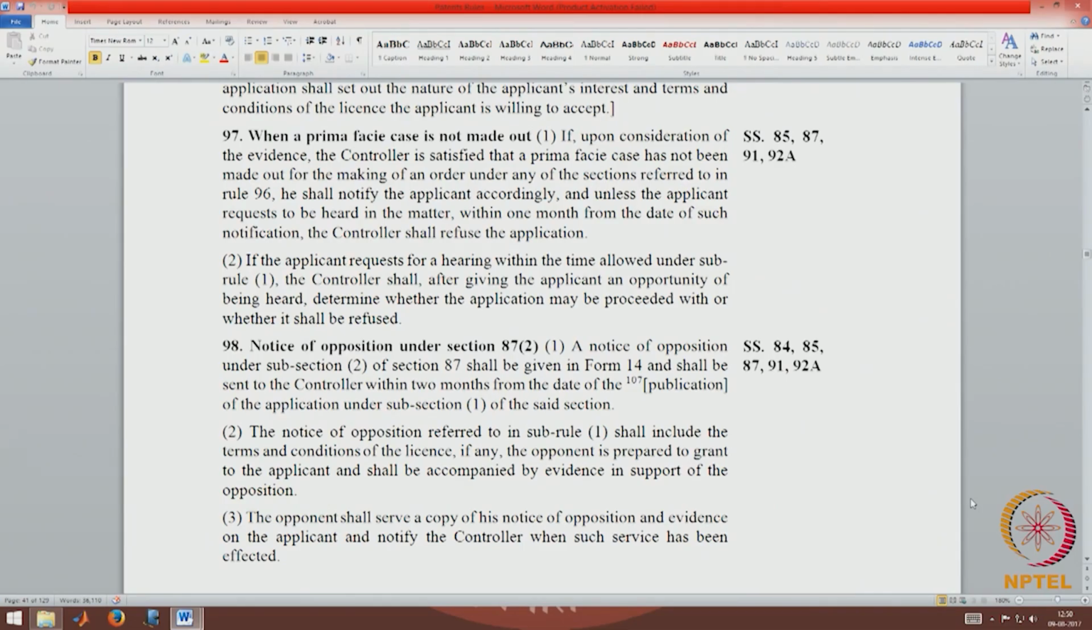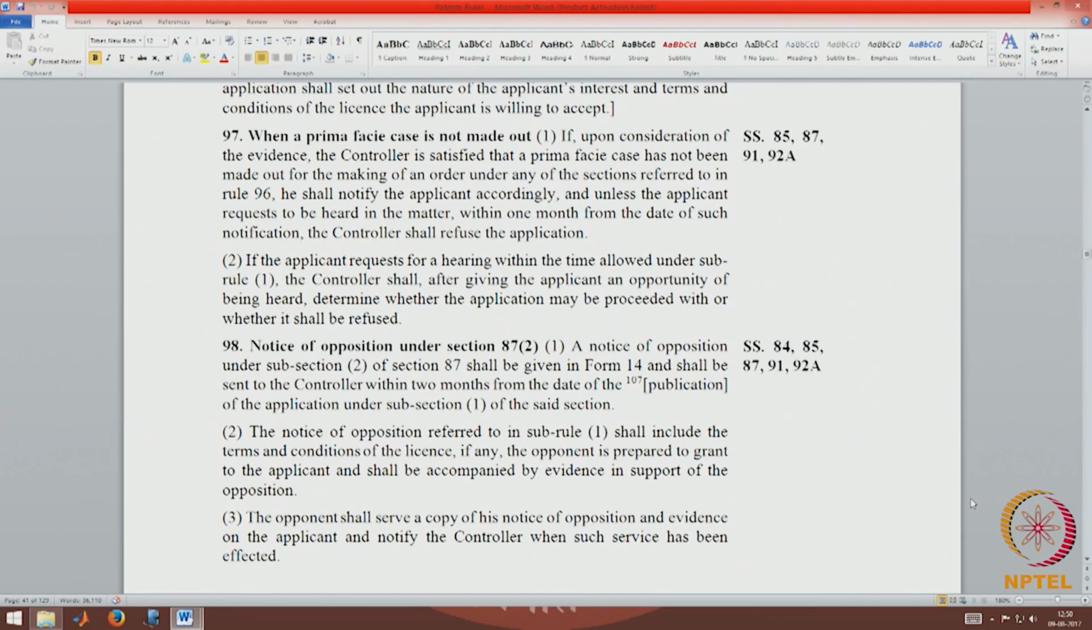So, this is a requirement for the controller. If the controller feels that a prima facie case is not made out, then this is the procedure that he will follow. He should hear the applicant if the applicant wants to be heard, and within 1 month of the notification he can pass an order of refusal. 97.2. If the applicant requests for a hearing within the time allowed under sub-rule 1, the controller shall, after giving the applicant opportunity of being heard, determine whether the application may be proceeded with or whether it shall be refused. So, he shall hear the applicant and then decide whether to proceed or to refuse.